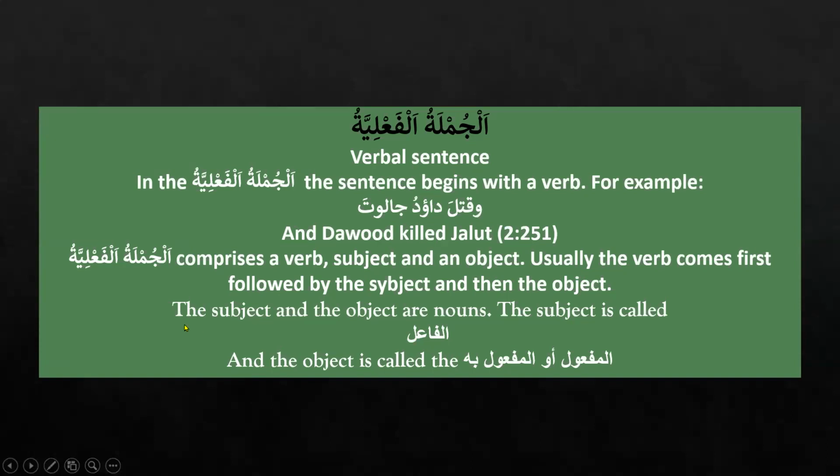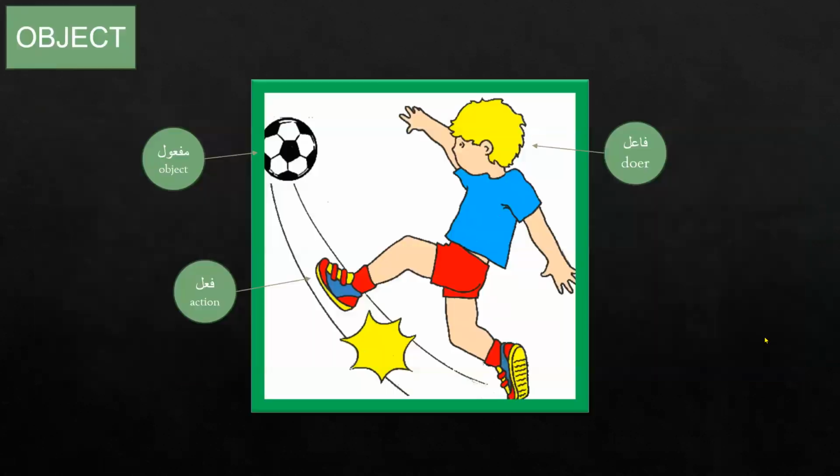The subject and object are nouns. The subject is called the file, and the object is called maf'ul, or the maf'ul bihi, that is a detail, and it should be mansoob. Maf'ul is mansoob. Alhamdulillah.